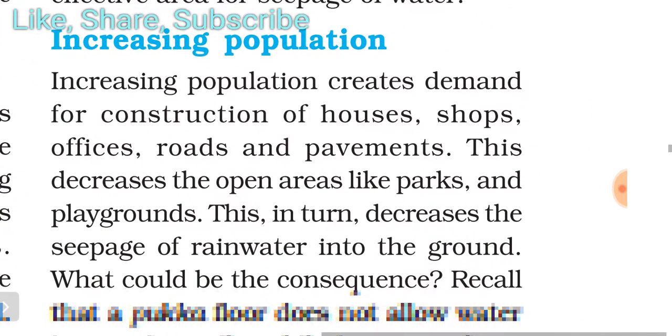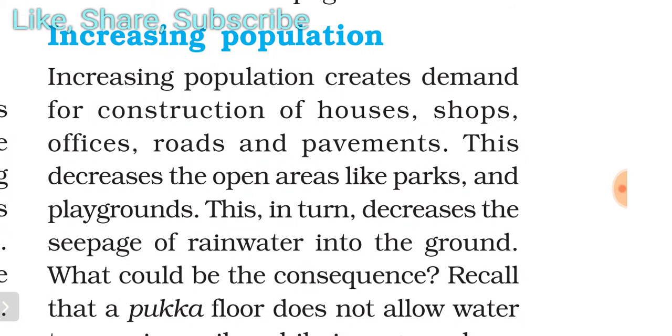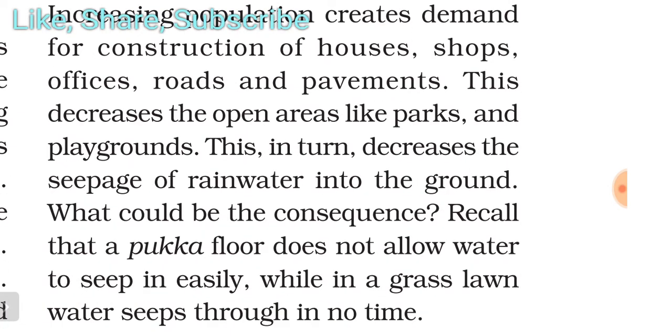Increasing population creates demand for construction of houses, shops, offices, roads and pavements. This decreases the open areas like parks and playgrounds. This in turn decreases the seepage of rainwater into the ground. What could be the consequence? Recall that a pucca floor does not allow water to seep in easily, while in a grass lawn, water seeps through in no time.